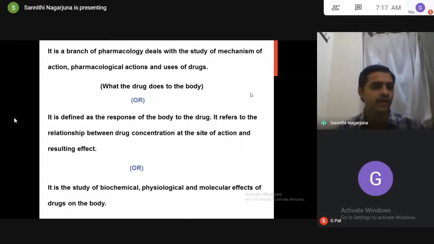Simply, pharmacokinetics means what the body does to the drug, and pharmacodynamics is what the drug does to the body. So pharmacodynamics is a branch dealing with the mechanism of action and pharmacological actions of the drug. It also refers to the relationship between drug concentration at the site of action and the resulting effect.